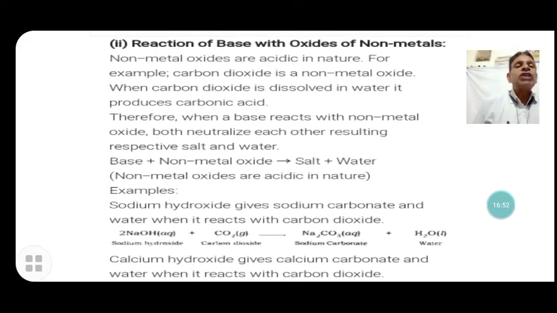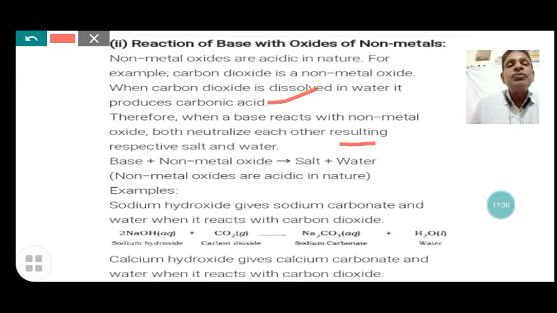Reaction of bases with non-metallic oxides. Non-metal oxides are acidic in nature. We know that sulfur dioxide and carbon dioxide are oxides of non-metals, which are acidic in nature. When carbon dioxide is dissolved in water, it produces carbonic acid. Therefore, when bases react with a non-metal oxide, both neutralize each other, resulting in the respective salt and water.